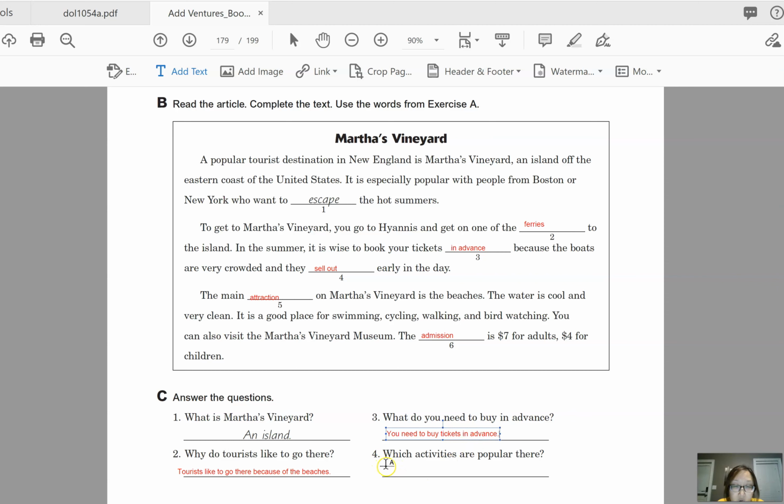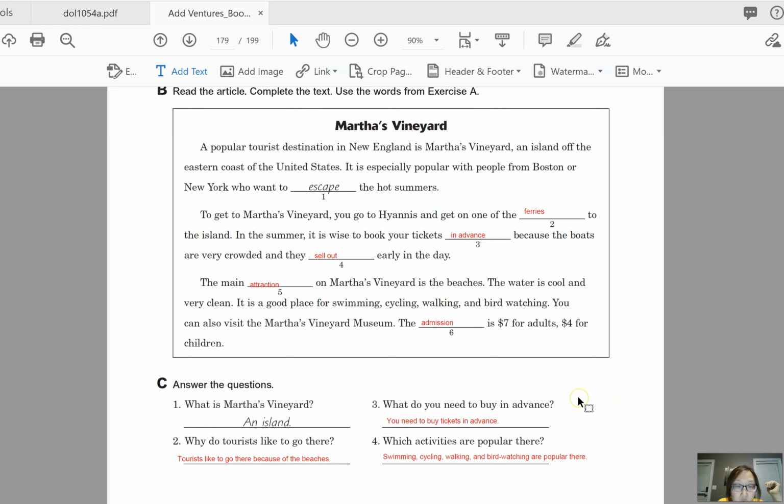Okay, and then finally number 4, which activities are popular there? And we can find that here. So we can say swimming, cycling, and walking and bird watching. There we go. Are popular there. Okay. So again, swimming, cycling, walking, and bird watching are popular there. Okay.